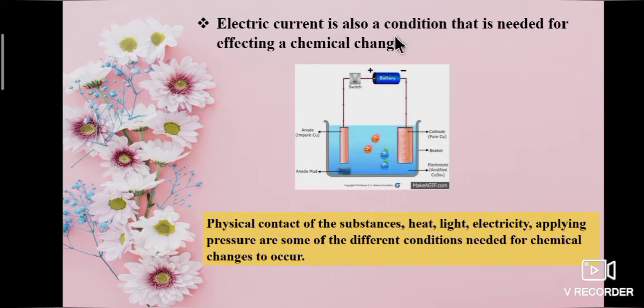Like that, electric current is also a condition that is needed for effecting a chemical change. An acid is added to water and subjected to electrolysis by passing electric current. It decomposes into hydrogen and oxygen. So we can understand that electric current is also a condition needed for effecting a chemical change. From the above points, we can conclude that physical contact of the substances, heat, light, electricity, applying pressure are some of the different conditions needed for chemical changes to occur.